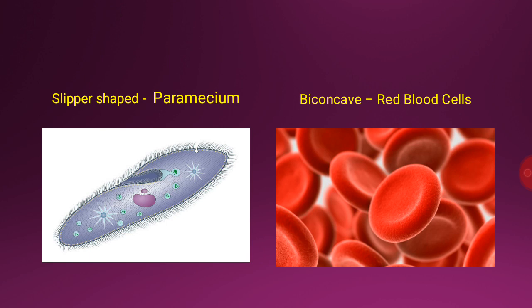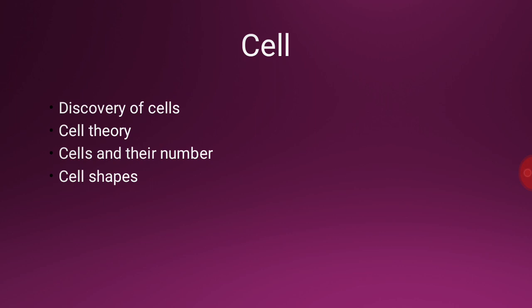Students, red blood cells are biconcave in shape. However, the shape changes from biconcave to spherical in a disease called hemolytic anemia. So today we have learned discovery of cells, cell theory, cells and their number, and cell shapes.